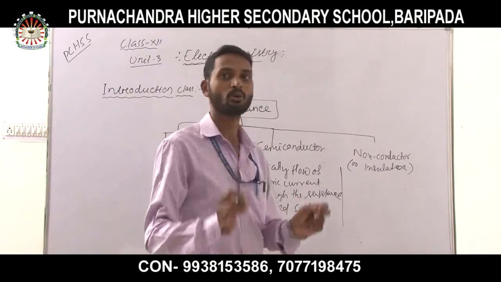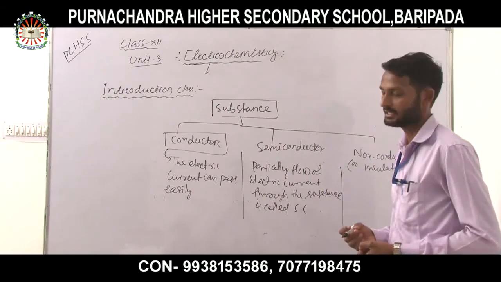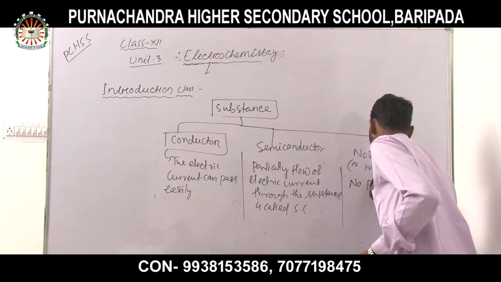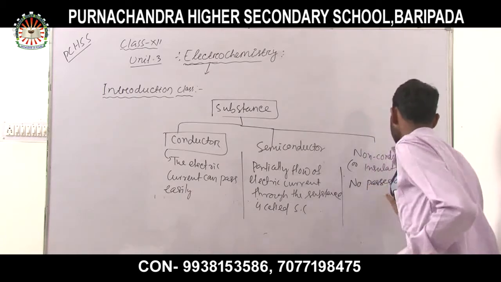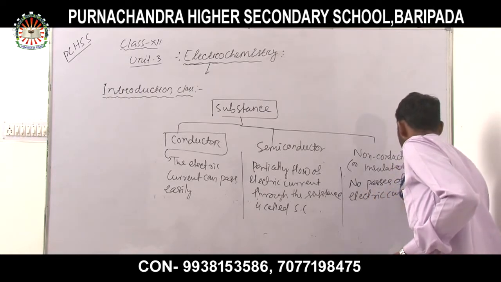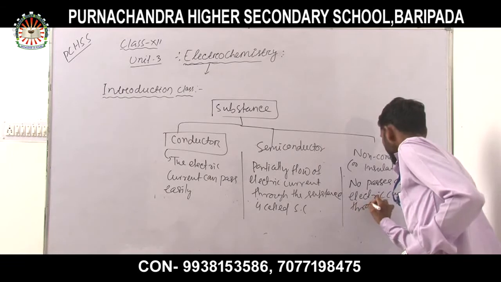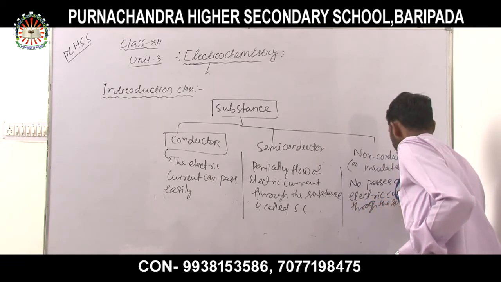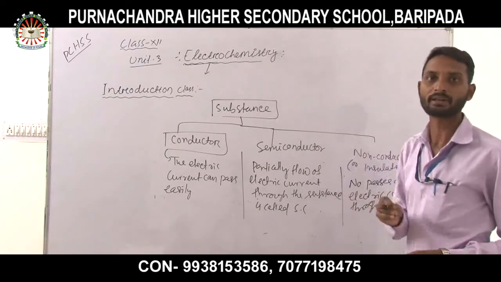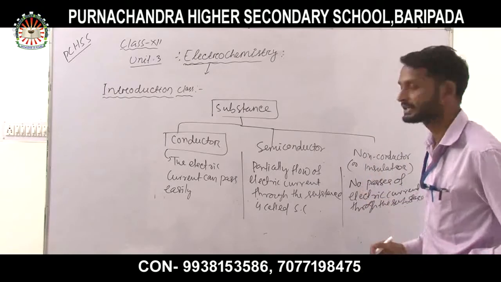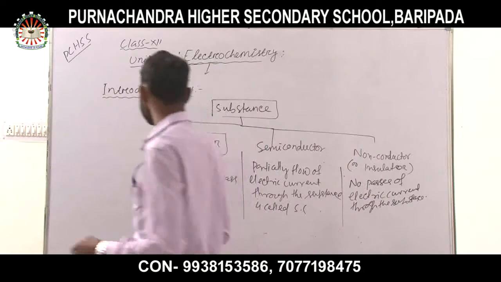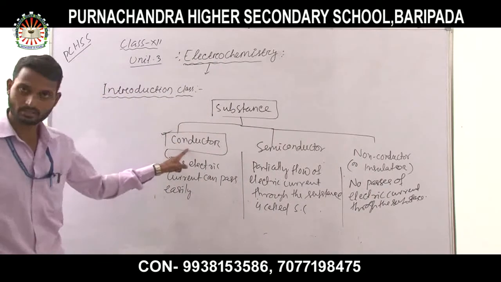That means there will be no flow of current through the substance, no passage of electric current. The substance which does not allow the electric current to pass is called a non-conductor or insulator.